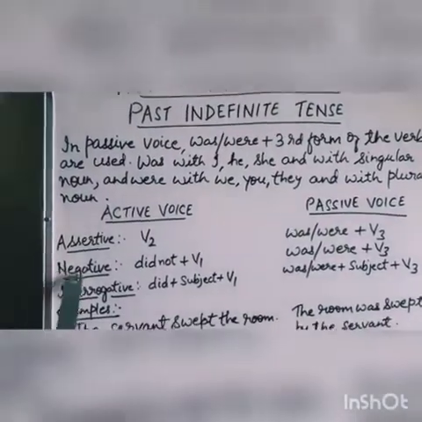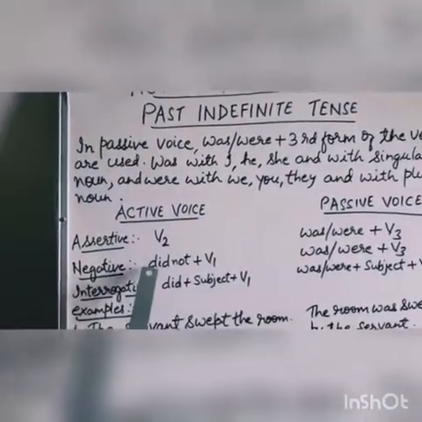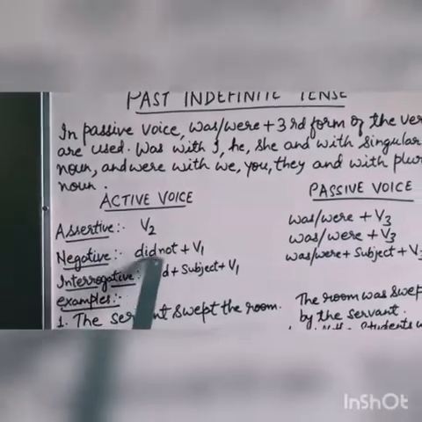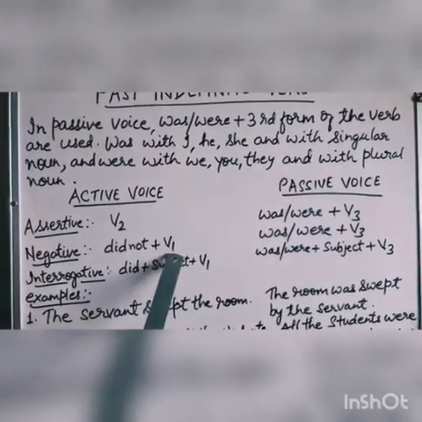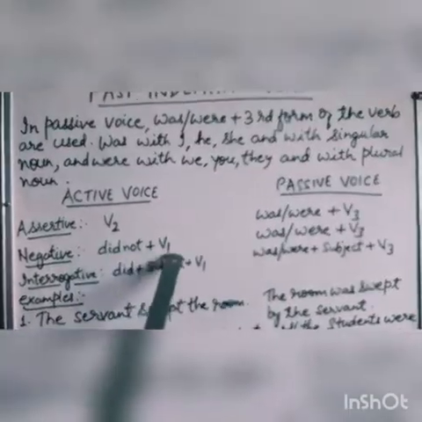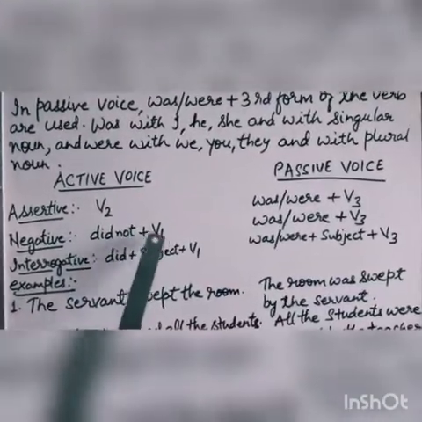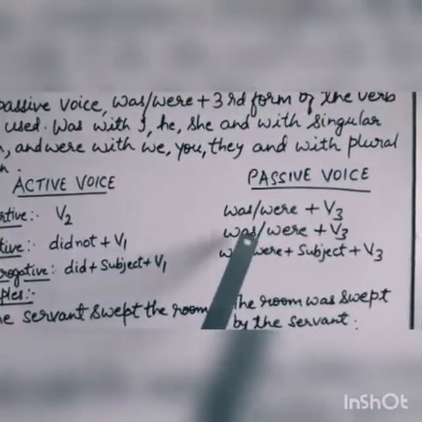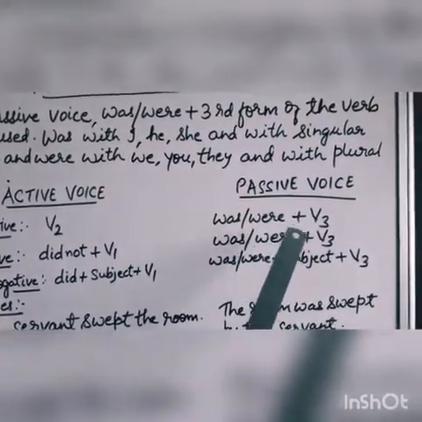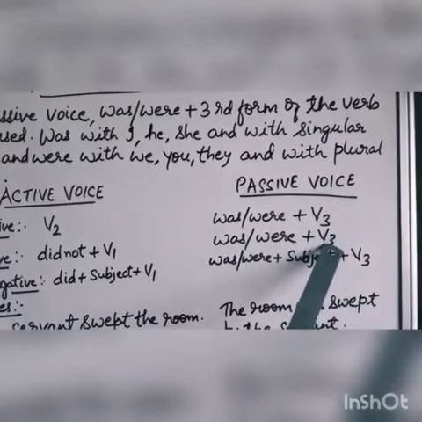And if a sentence is negative, then the formula will be did not plus first form of the verb. Be careful, with did we use first form of the verb, and when you convert this sentence into passive voice, the formula will be was, were plus third form of the verb.